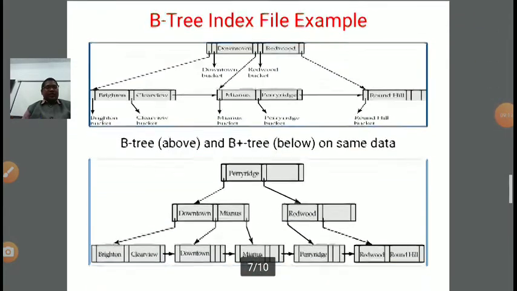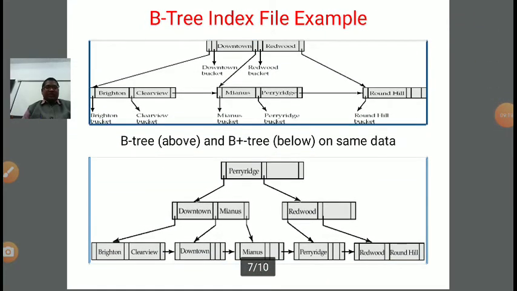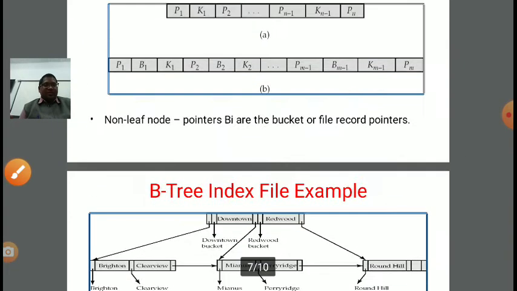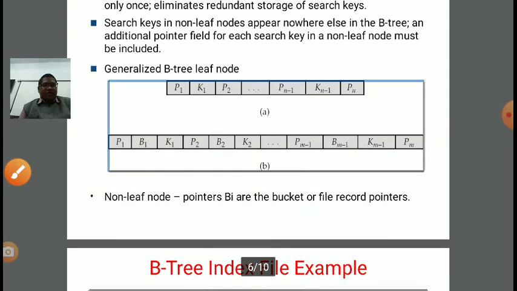Now a B tree organization example is given. B tree above and B plus tree below. The same data is compared here. If you see Downtown and Redwood, then Downtown is pointing to the Downtown bucket. So there are three entries: first is the pointer, second is the bucket, and third is the search key value. P, B, and K. If you see the previous non-leaf node, P, B, K: P is the pointer to the next, B is the pointer to the bucket, K is the search key, right?